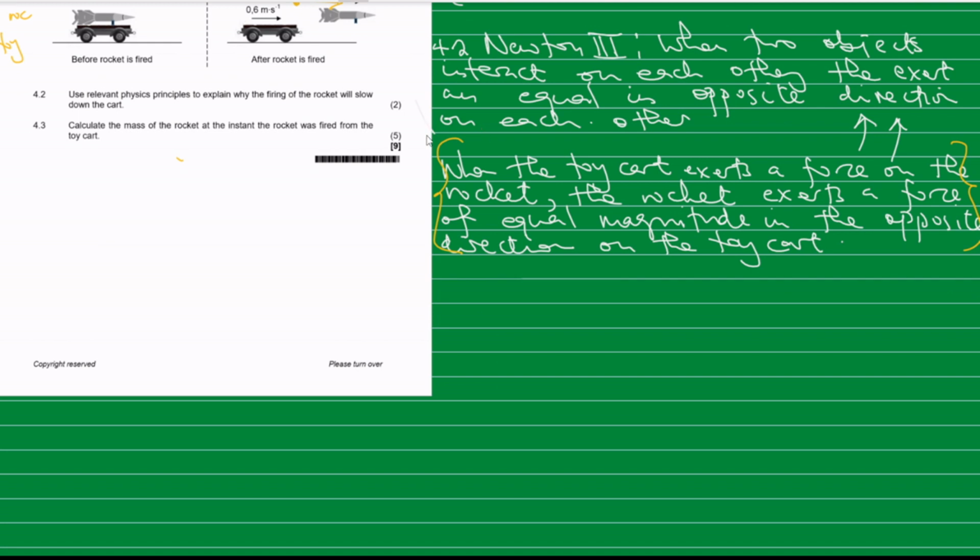This is a short question, 4.3. So 4.3 reads as follows: calculate the mass of the rocket at the instant the rocket was fired from the toy cart. So we are going to calculate the mass of the rocket. We are given the mass of the cart is 20 kg. So we don't know the mass of the rocket.